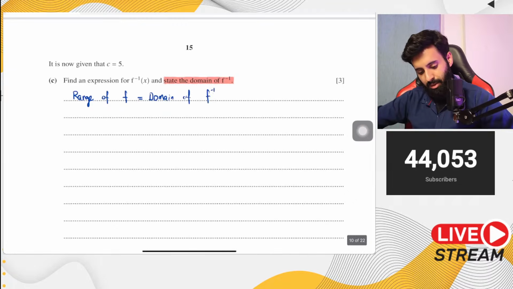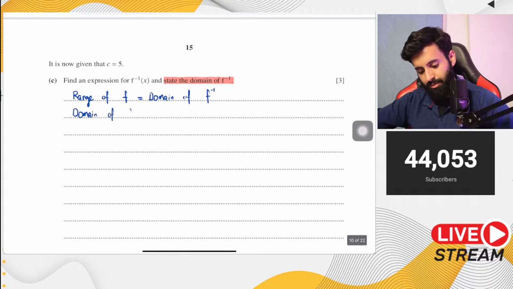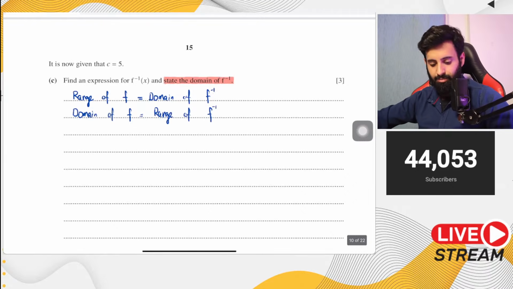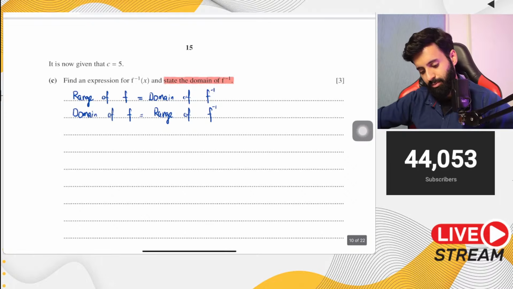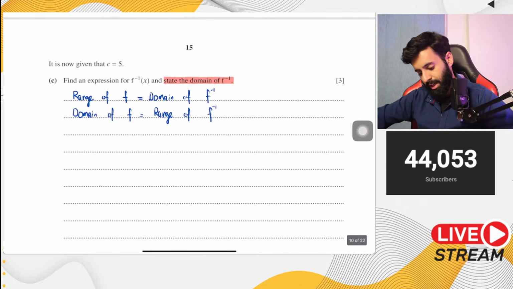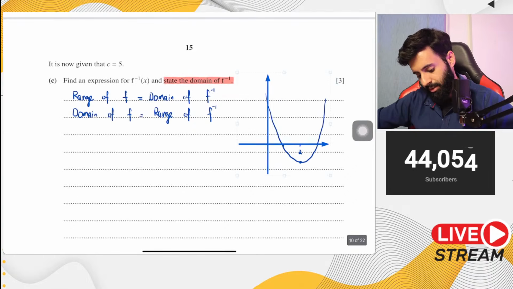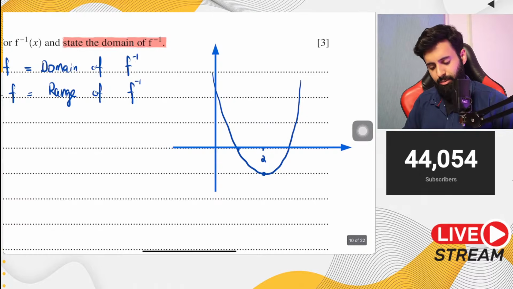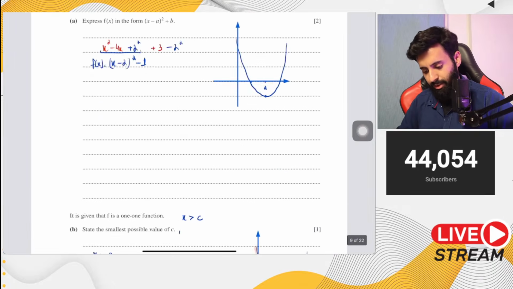And also remember that the domain of f is equal to the range of f inverse. You have to remember this at all times. Now, the question says that c is now equal to 5. What that means is that in this curve, we're only looking at it from 5 and onwards.